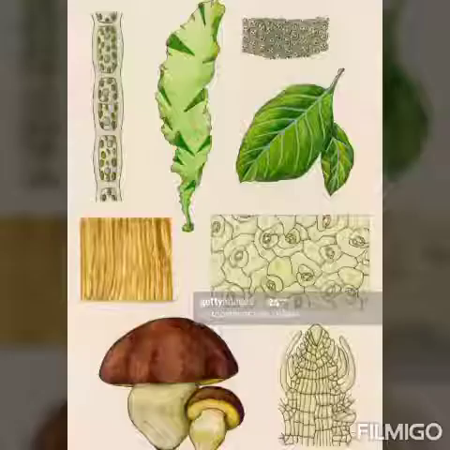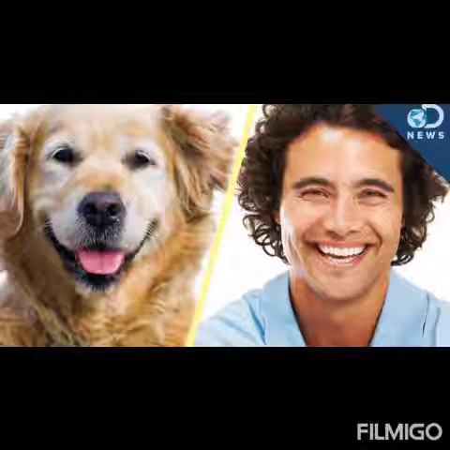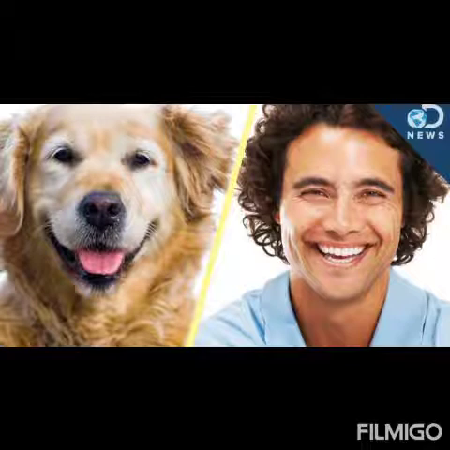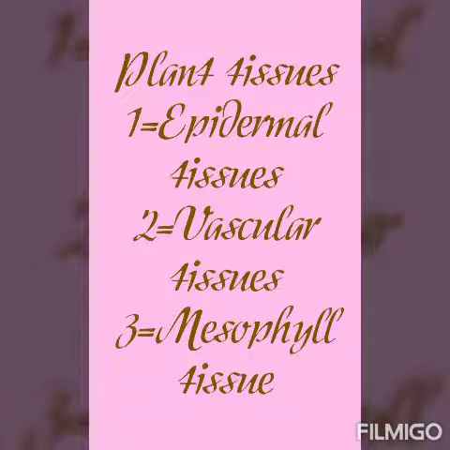Other types of organisms are made up of millions, trillions of cells, and they vary according to their structure. They are known as multicellular organisms, in which big plants and trees are included, and animals and human beings are also included. And students, the union of cells is known as tissues. When many cells combine together for a proper function, they make a tissue. Today we will discuss some kinds of tissues.